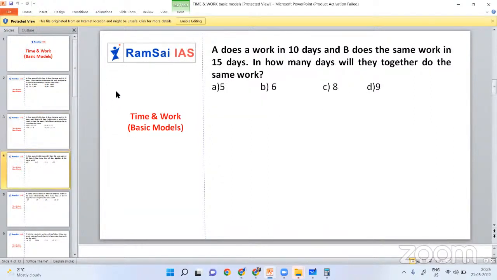Okay. So can you please do it on your own? Make it fast. Take 1 minute and make it fast. Please keep your answer in the chat box. I'm waiting for your response. Make it fast.